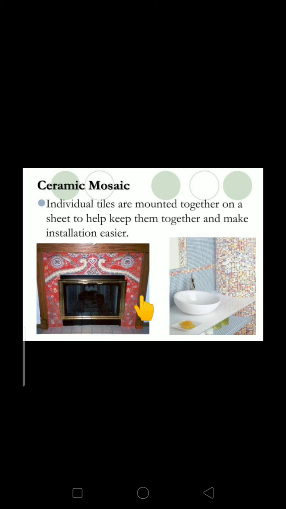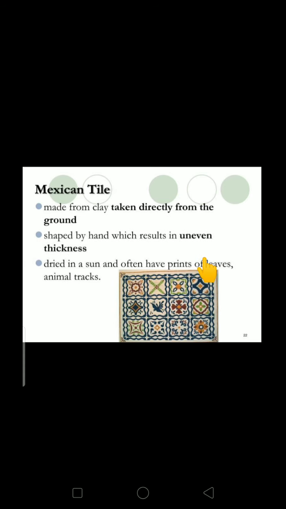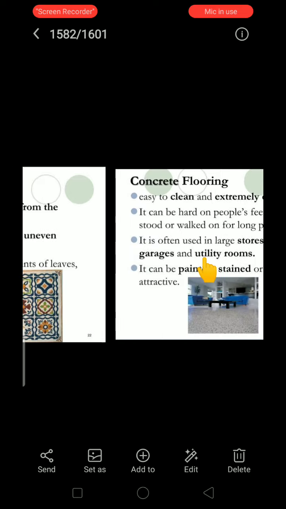So this is mosaic tile. Then Mexican tiles are made from clay taken directly from the ground, shaped by hand, which results in uneven thickness. Next, dried in the sun and often having prints that leave animal tracks. These are made by hand, so they are irregular in shape.